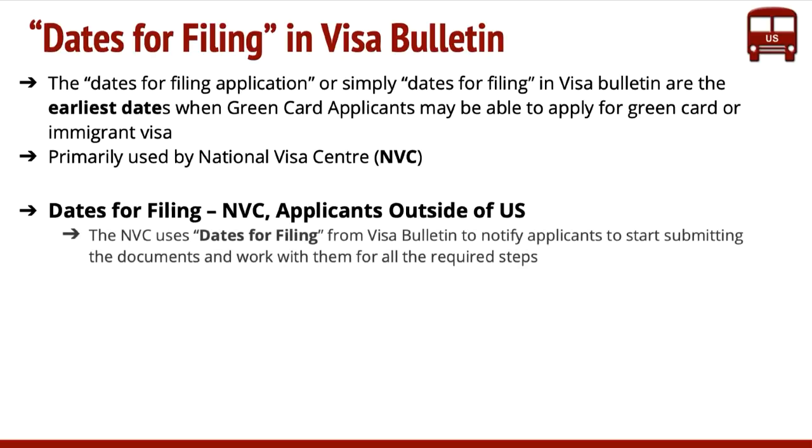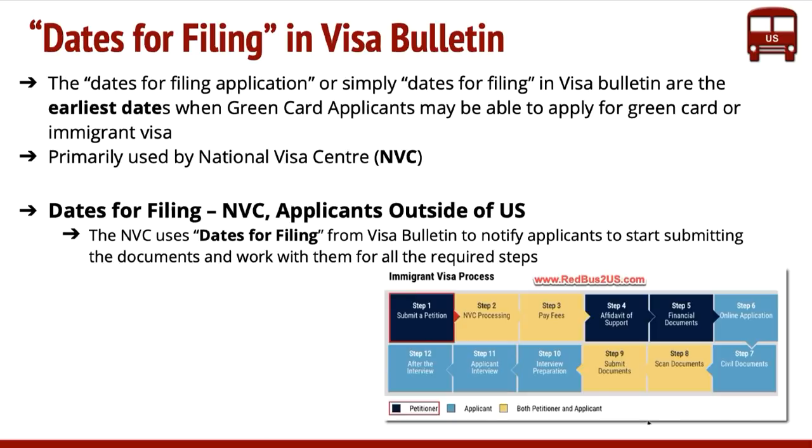So in the context of NVC and applicants outside of the US, NVC uses these dates of filing, and they notify these applicants outside of the US to start submitting those documents. As you can see on the screen, there are about 12 steps that are typically part of the immigrant visa process for somebody outside of the US. Steps 2 through 9 are actually processed by NVC.